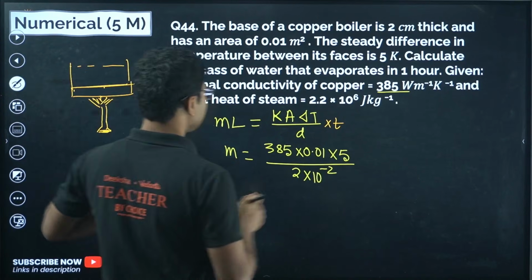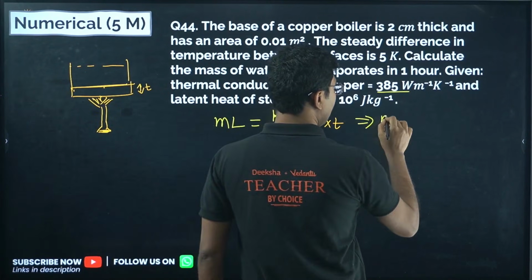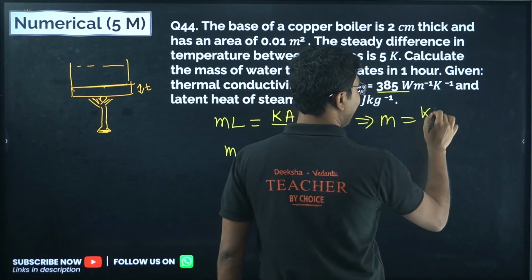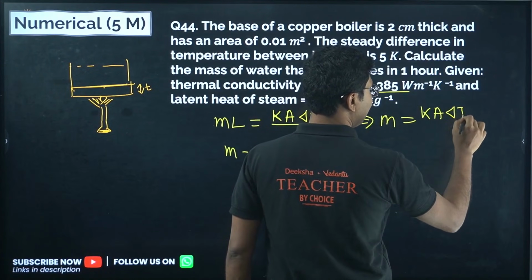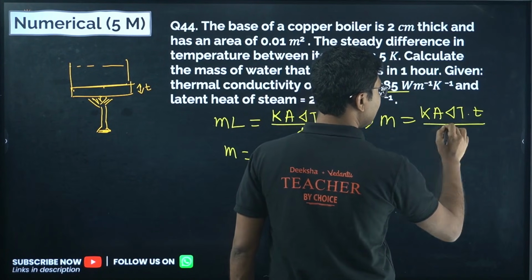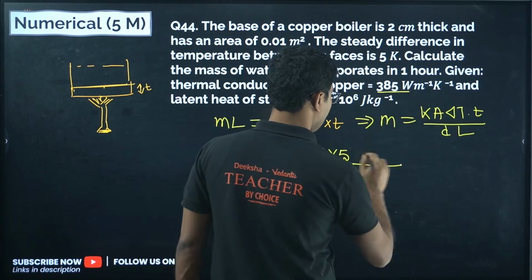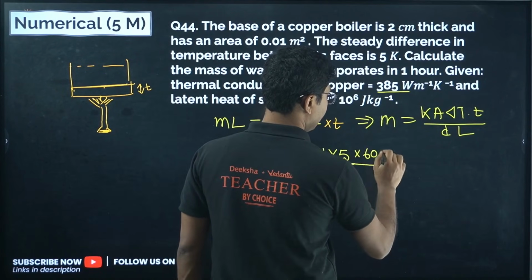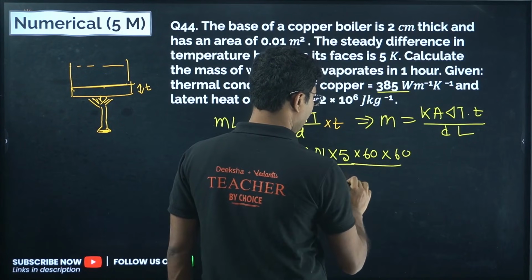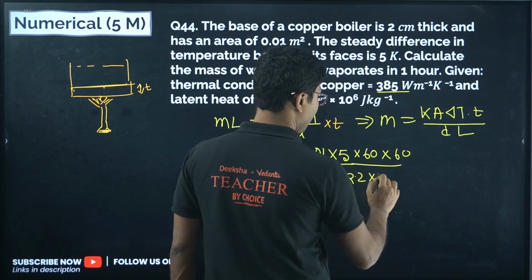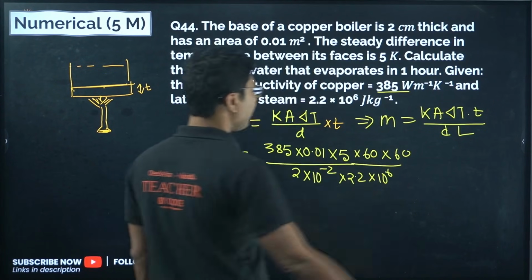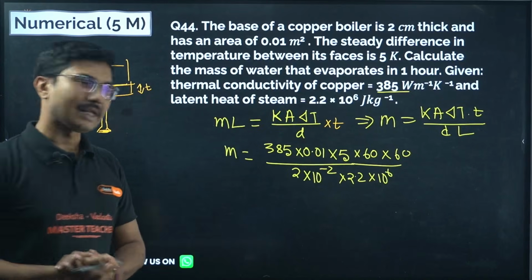Mass is equal to K A delta T into time t divided by the thickness into latent heat. So it will be 60 into 60 divided by 2.2 into 10 to the power of 6. Now you will solve it. I think you will get some 1 point something kg.